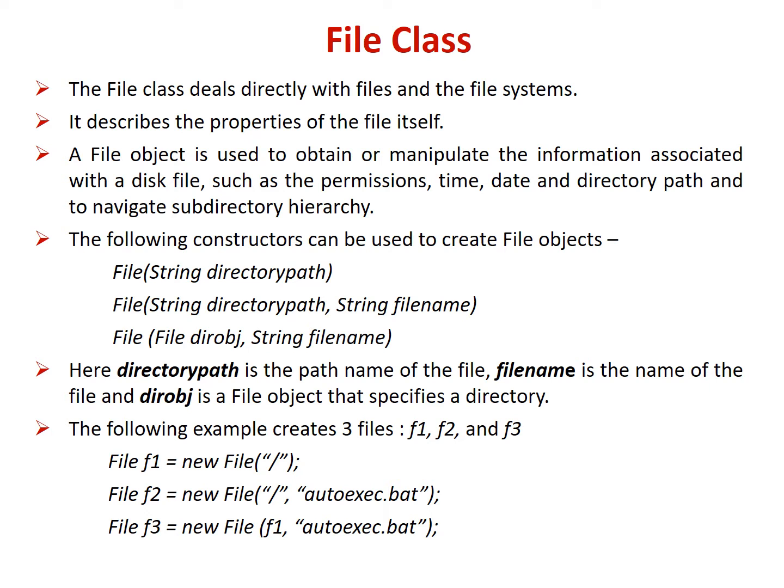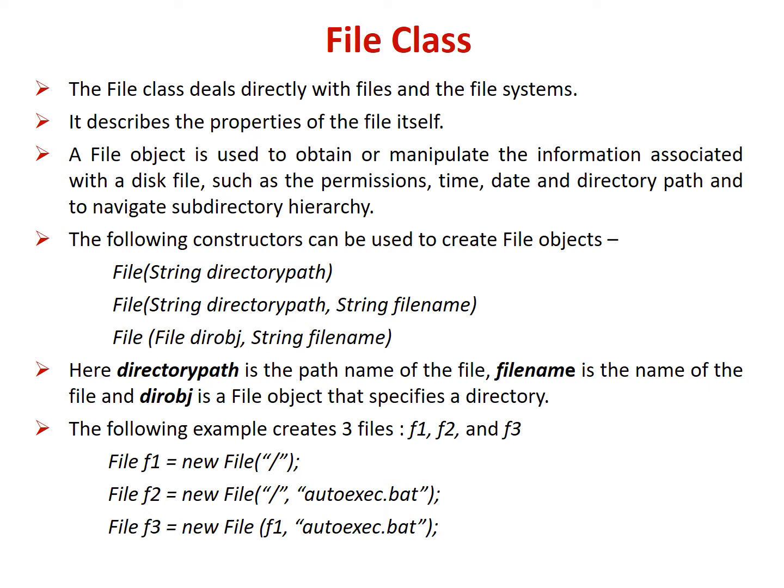And the third is File with two parameters, of which the first parameter is an object of the File class and the second one is the file name. Here, directory path is the path name of the file, file name is the name of the file, and dirObj is a File object that specifies a directory.